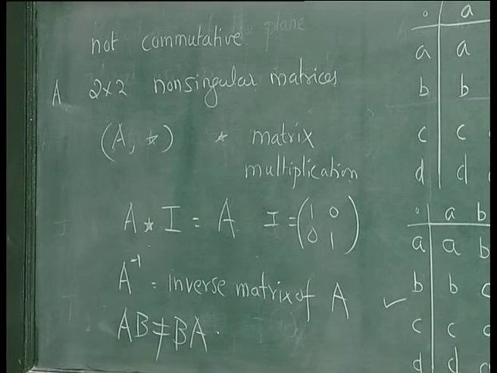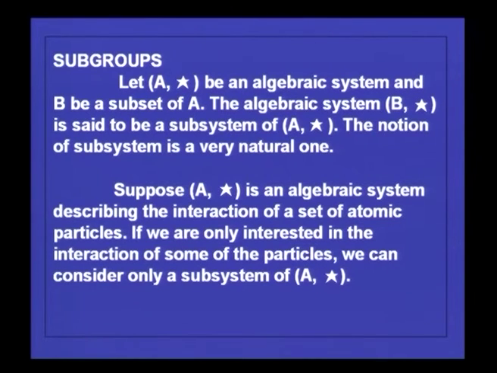Now, having considered groups, let us consider subgroups. What is meant by subgroups? Let A star be an algebraic system and B a subset of A. The algebraic system B star is said to be a subsystem of A star.